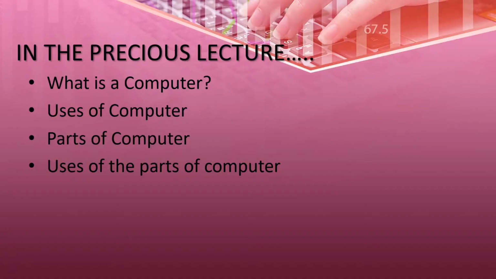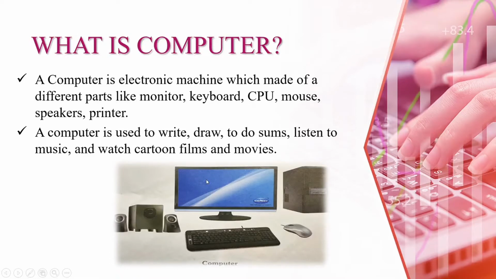So let's see, in the previous lecture, what did we study? The first topic that we studied in the previous lecture is what is a computer, that means the definition of a computer. The second topic is the uses of a computer: in different places, where we use a computer. And the third topic, the parts of the computer, and the uses of the parts of the computer. So let's see the short definition of a computer.